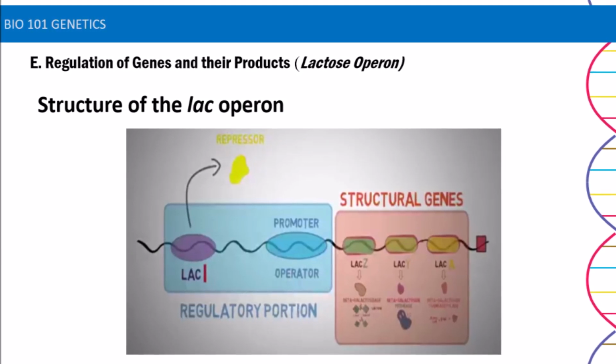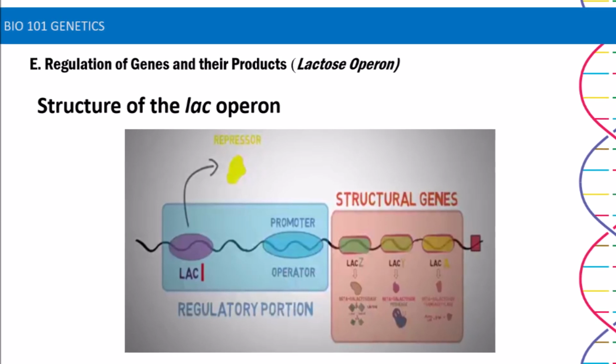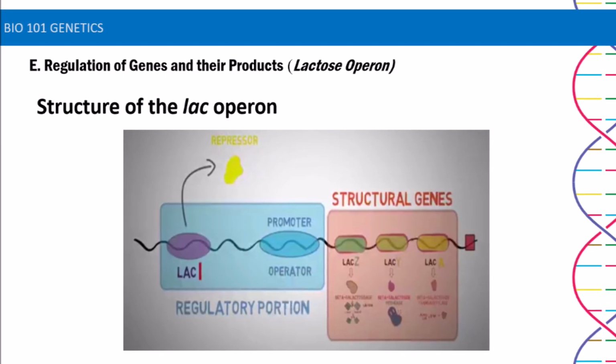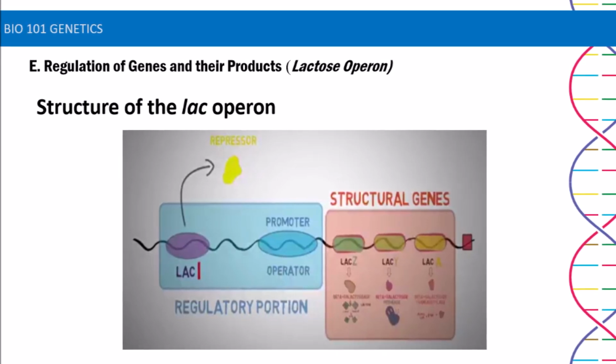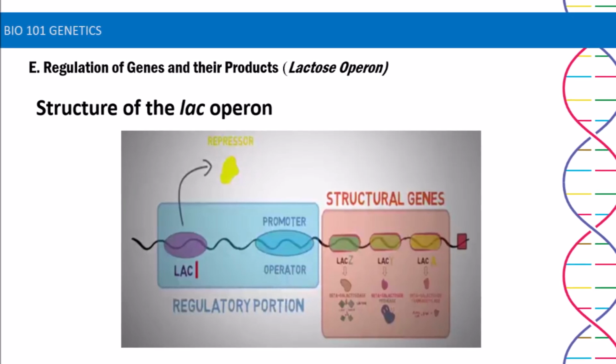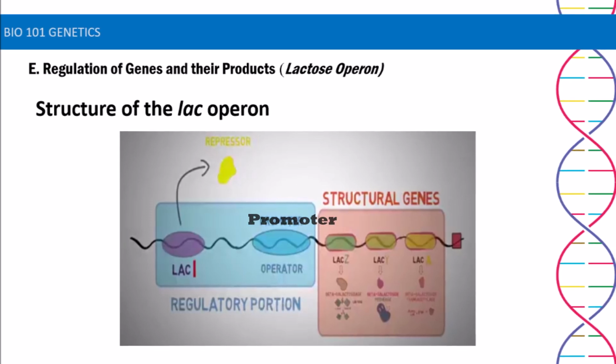We have our enzyme, RNA polymerase, that has to copy information of the three structural genes of Lac Operon into mRNA. RNA polymerase always binds on the site located just behind the structural genes, and this is known as the promoter. In front of the promoter, we have the operator.